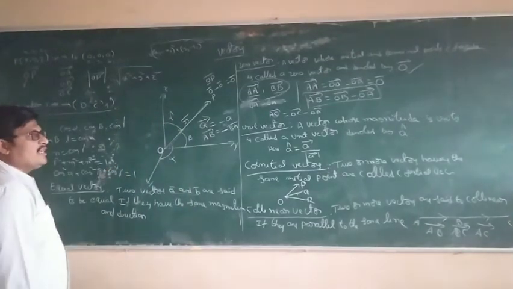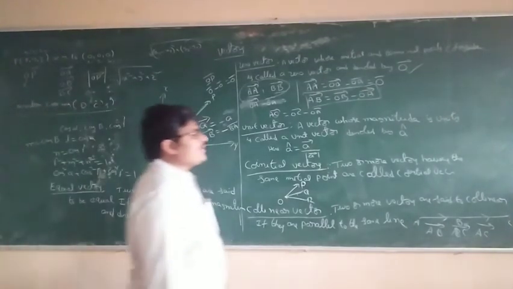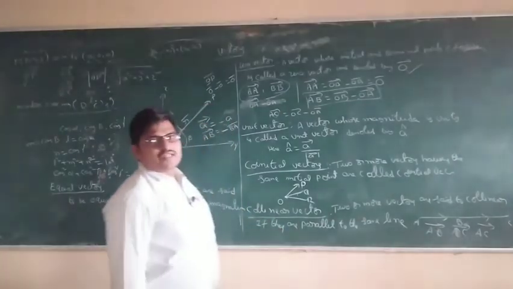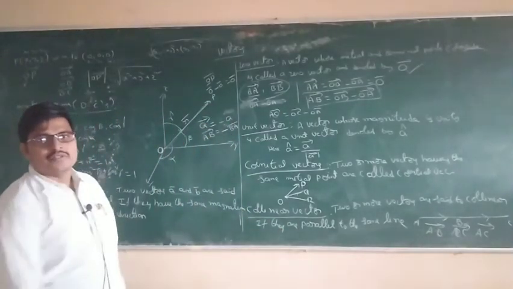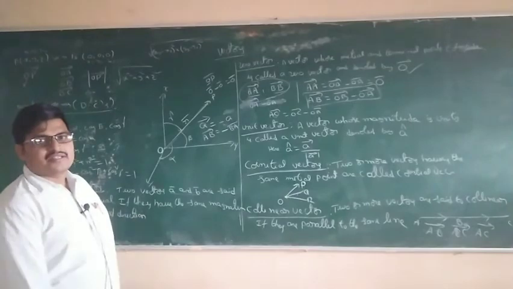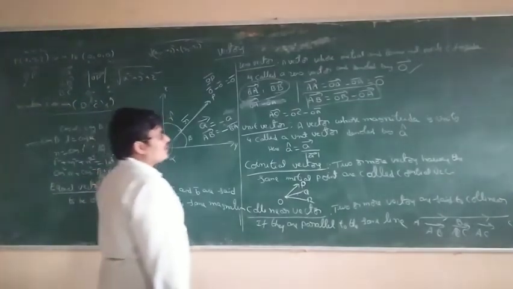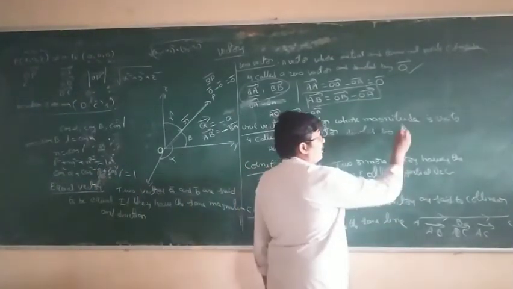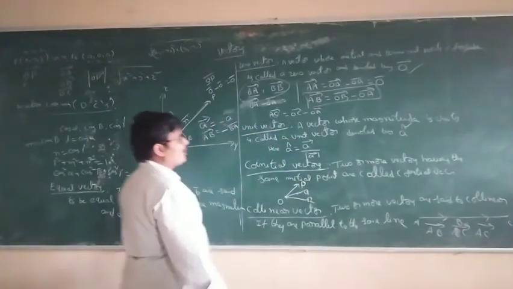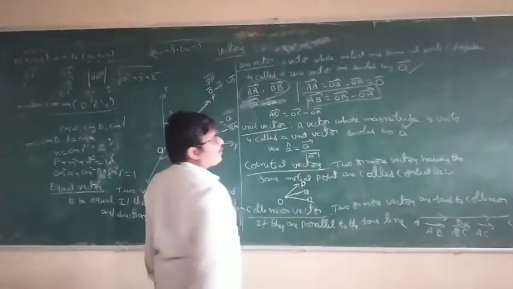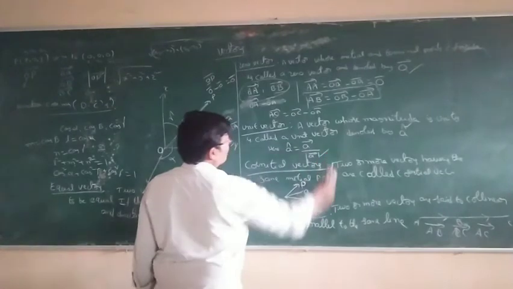Next, unit vector. A unit vector is a vector whose magnitude is unity, meaning 1. A vector with magnitude 1 is called a unit vector. A unit vector is denoted by A cap, read as A cap. The formula is A cap equals A bar by mod A bar, where this is the modulus of A bar.